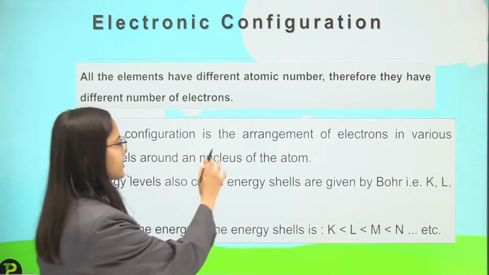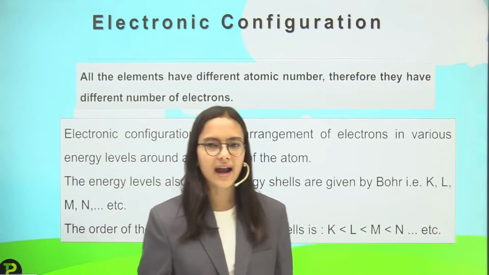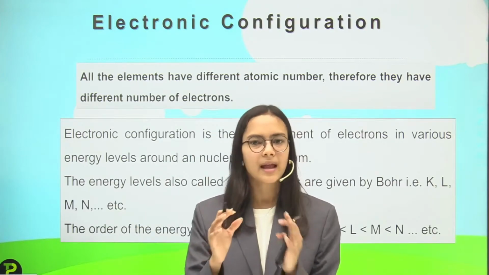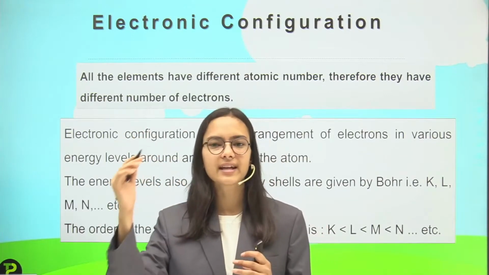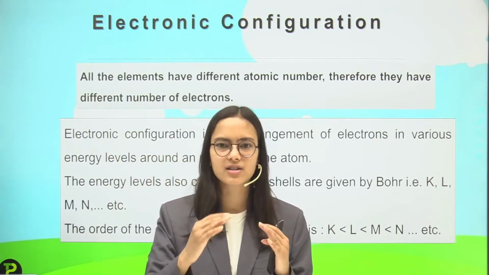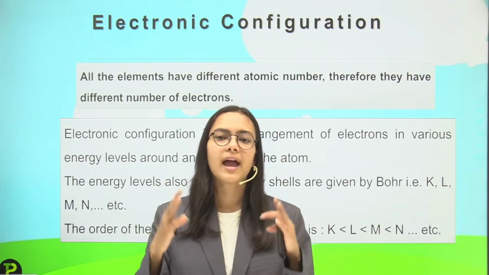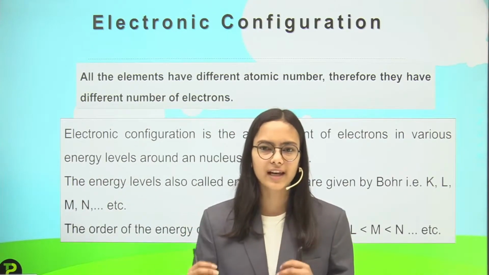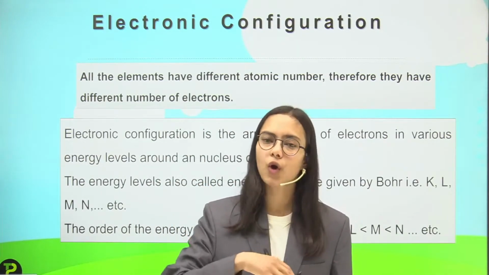So the electronic configuration is the arrangement of electrons in various energy levels around the nucleus of the atom. We have seen that the electrons revolve around the nucleus of the atom. The nucleus is in the center and the electrons revolve in different energy levels. The arrangement of electrons in those energy levels, like in the first energy level how many electrons will come, and then in the second energy level how many electrons will come, and why the arrangement follows like that, all that is the study of electronic configuration. So the electrons will be arranged in this way for all different elements.